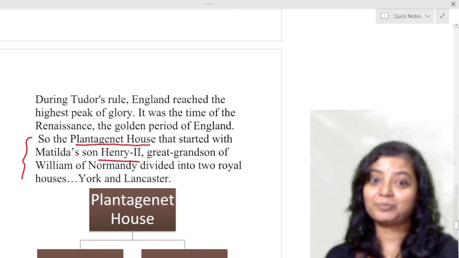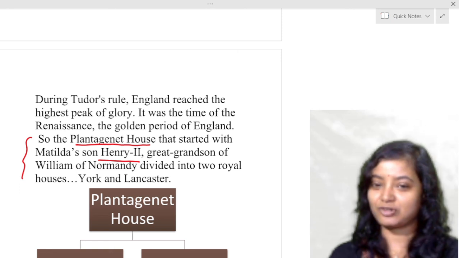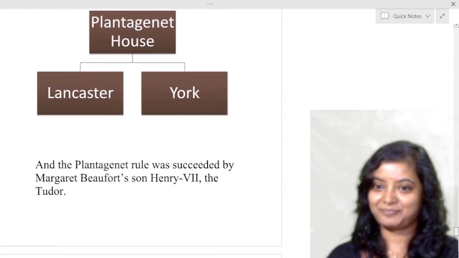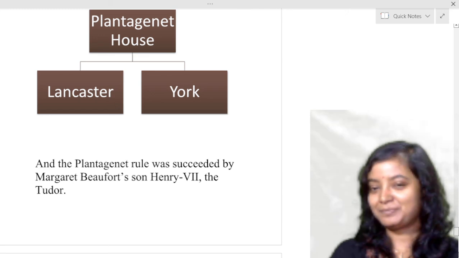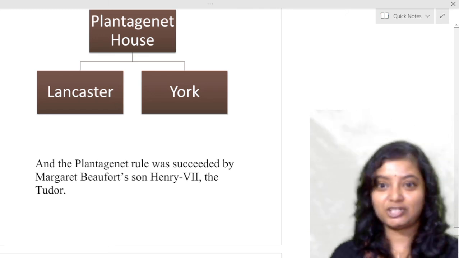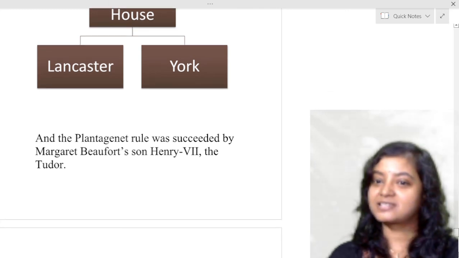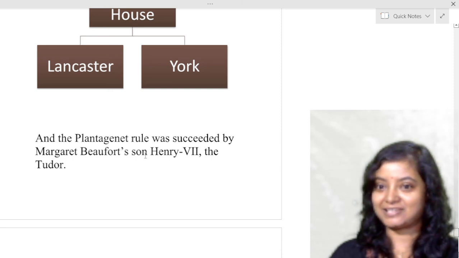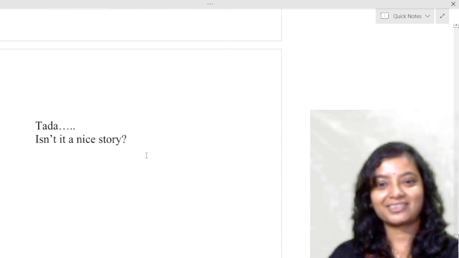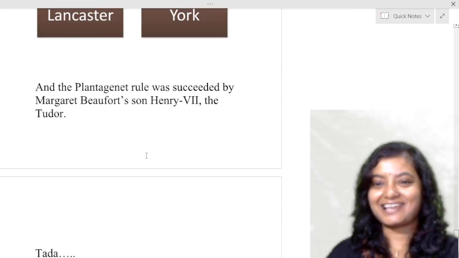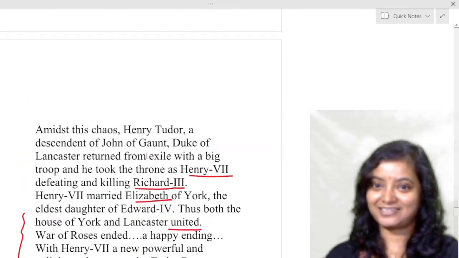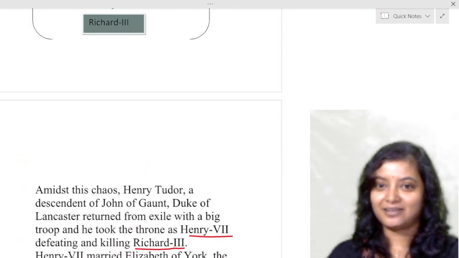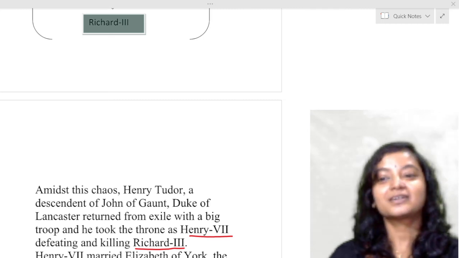The great grandson of William of Normandy, it divided into two royal houses, York and Lancaster. But they both were Plantagenet. After the Plantagenets, there came the Tudors. And the Plantagenet rule was succeeded by Margaret Beaufort's son, Henry VII, the Tudor. Ta-da! Isn't it a nice story? I think it is a very interesting and nice story, and absorbing also. Okay. Thank you.